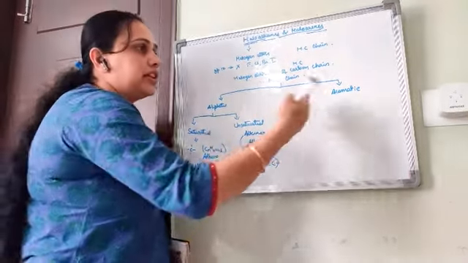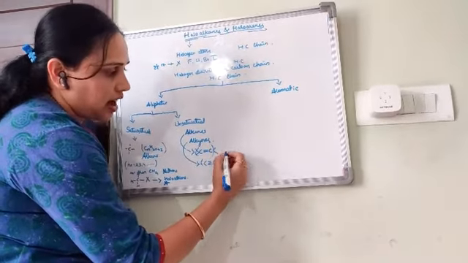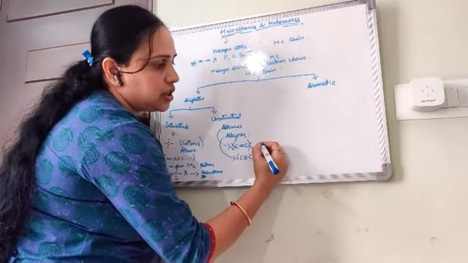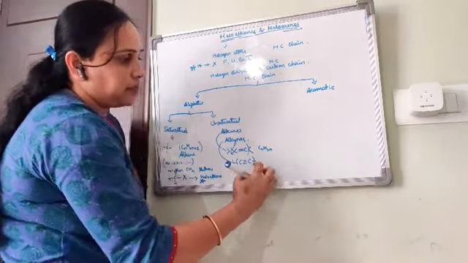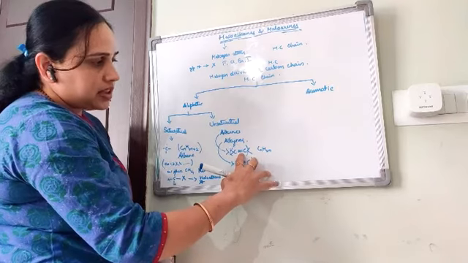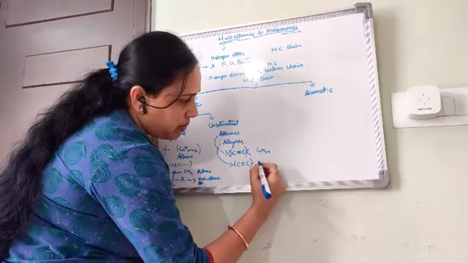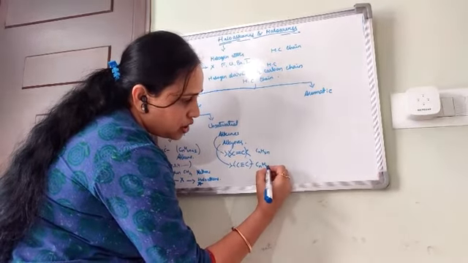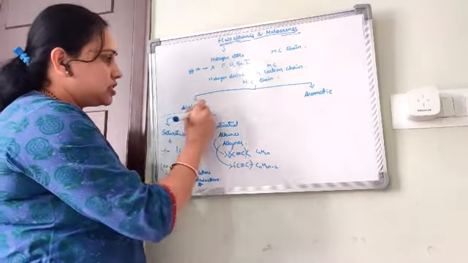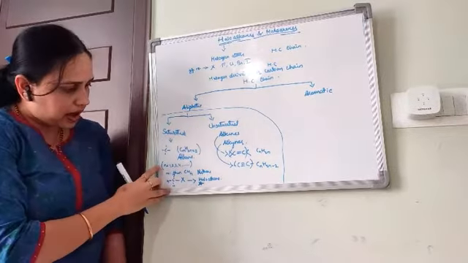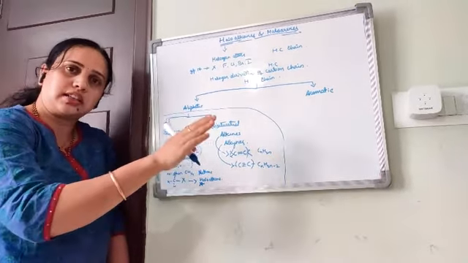When it comes to alkenes and alkynes, alkenes are represented by the general formula CnH2n and alkynes by CnH2n minus 2, where n is 1, 2, 3, 4 and so on.